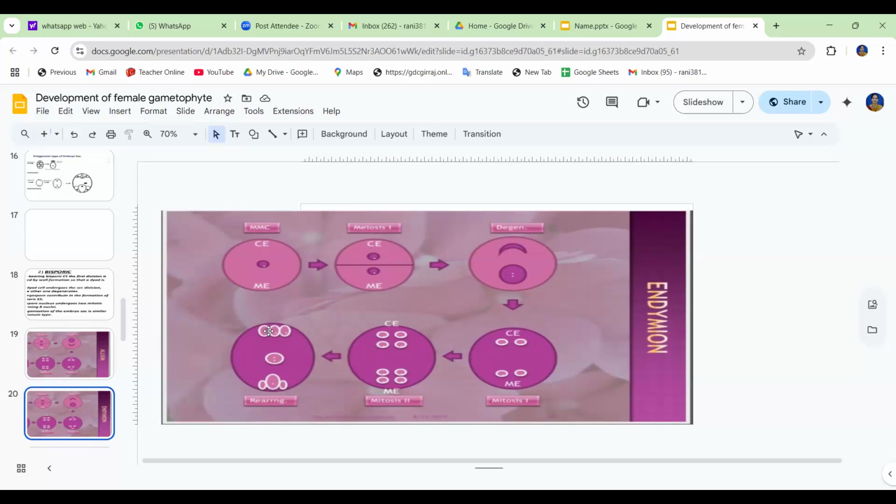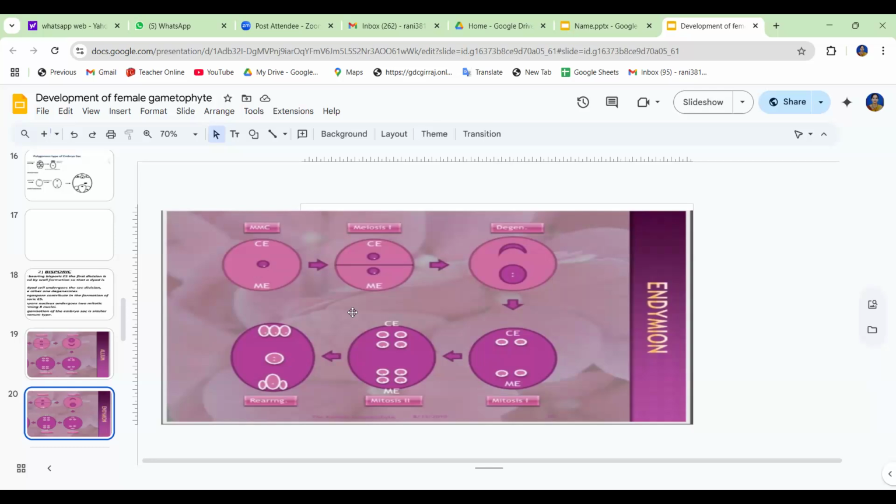In this type, after the formation of the dyad, the lower cell may disintegrate, or its nucleus may divide once or twice, producing 4 nuclei. Of the two cells, the lower one is functional and the upper one is degenerated.